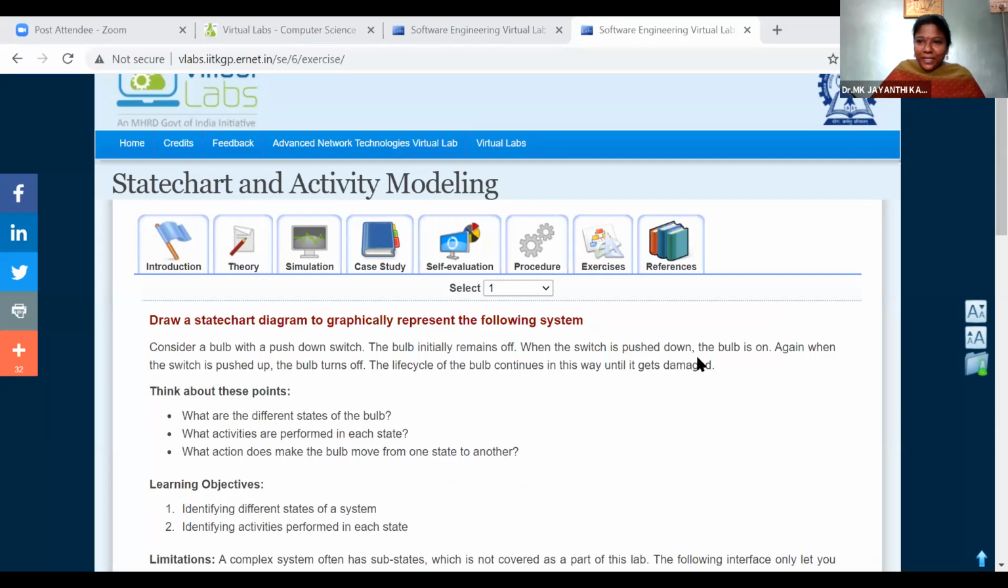Few people are just now logging into the system.